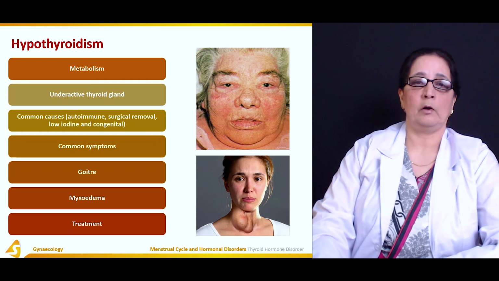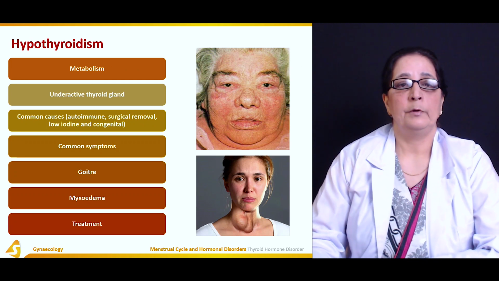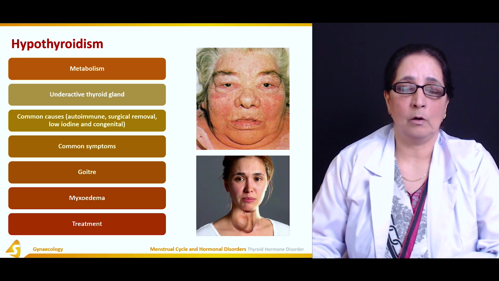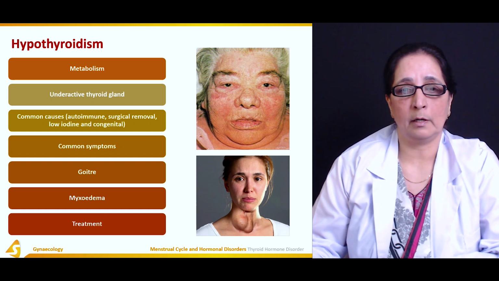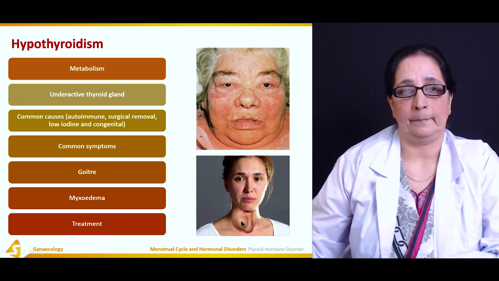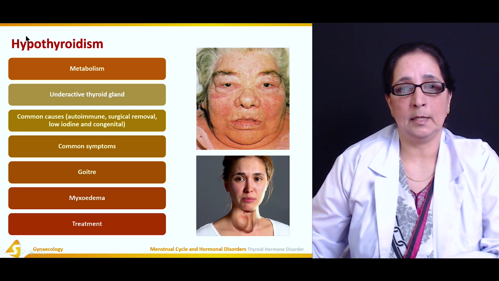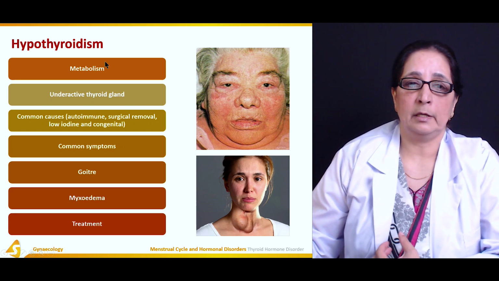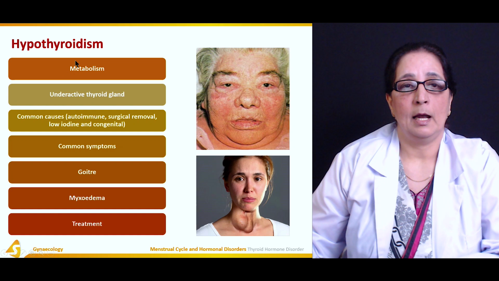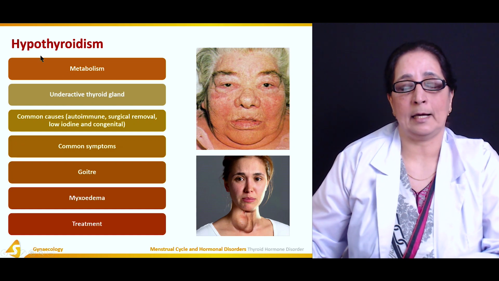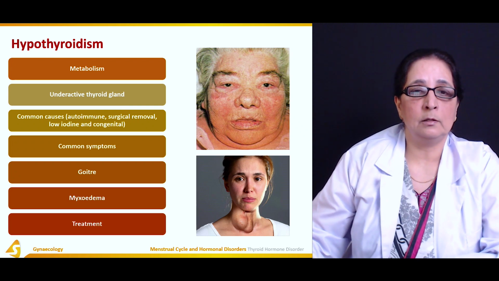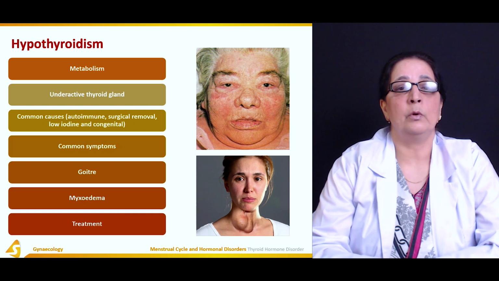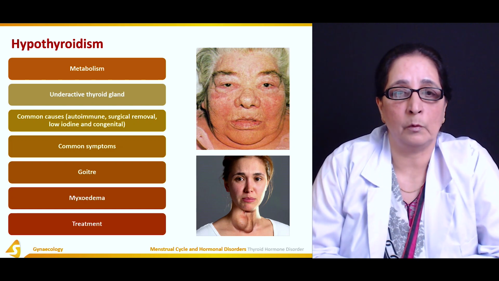Hypothyroidism. Hypothyroidism is the condition due to decreased thyroid hormone production. Thyroid hormone is very important for the metabolism. So metabolism is breaking down of the food products so we can get nutrition. So it affects the metabolism. Hypothyroid means underactive thyroid gland. Thyroid gland is not functioning right and it doesn't produce an adequate amount of thyroxine hormone.